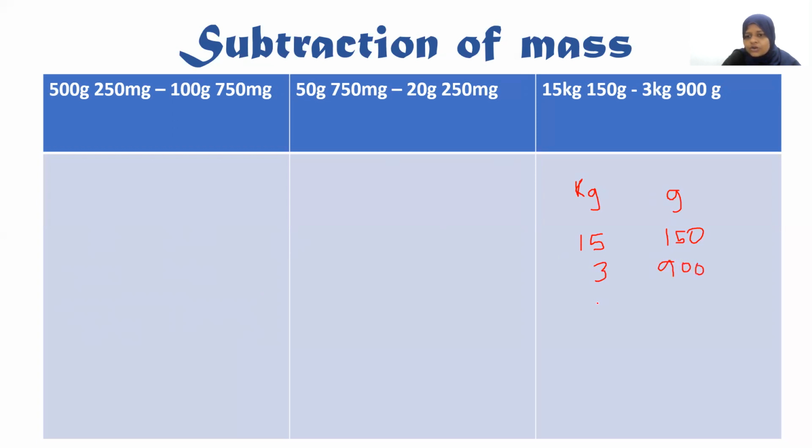So now we'll see how we are going to subtract, sorry. 0, 5. If you take 1 from here, 11. 11 minus 9 is 2. And here is 4. So 14 minus 13 is 1. So your answer is 11 kilograms, 250 grams. The rest of the 2 questions, you can do it and put it on the comment box if possible.